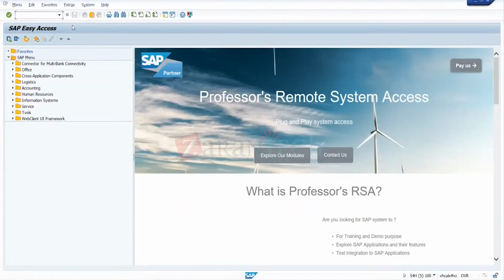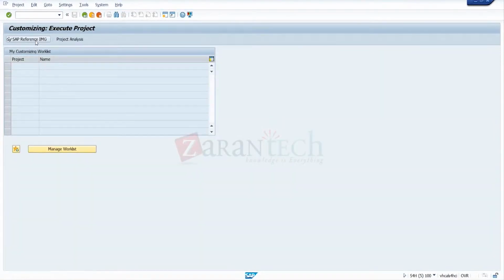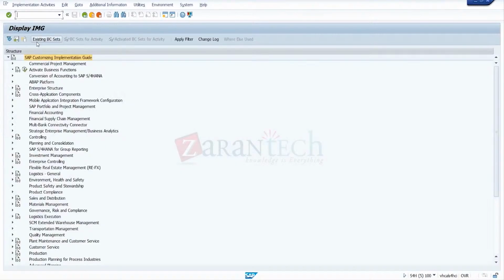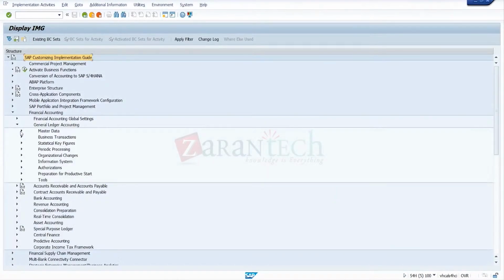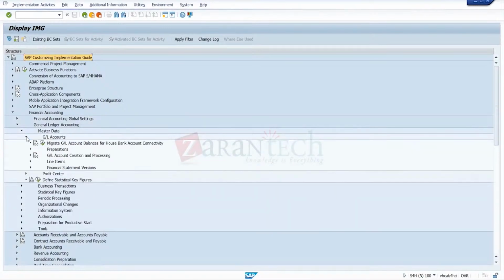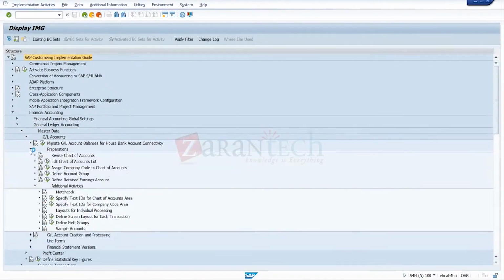So basically some setup is missing in the BPAS. It's a new server. I didn't use it. It's a new server, so a lot of settings are missing there in the finance accounting. So under finance accounting, go for user accounting, master data, GL accounts, preparations.